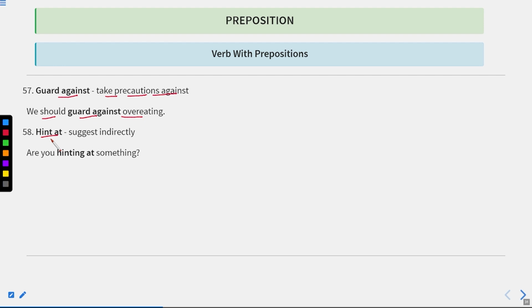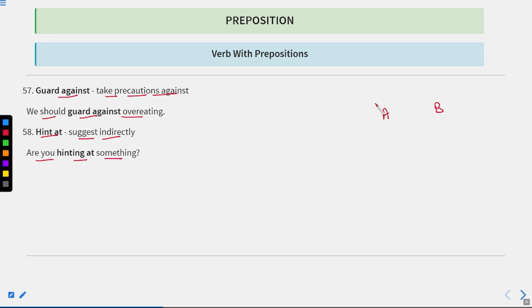Hint at, suggest indirectly. Are you hinting at something? It means, are you indirectly suggesting something? For example, a person A wants to inform something to B, but he cannot say the words directly.